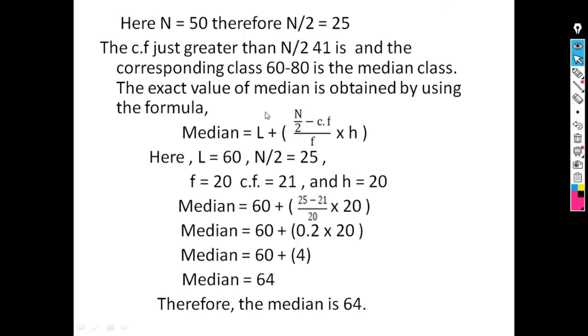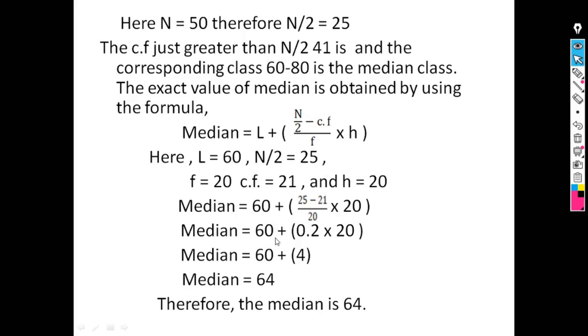Just substitute the values in this formula and calculate the median. So median is equal to L, which is 60, plus n by 2, which is 25, minus CF, which is 21, divided by F, which is 20, into H, which is 20.